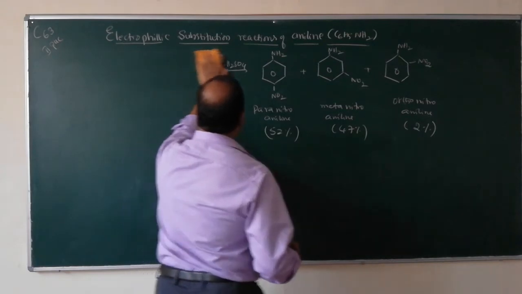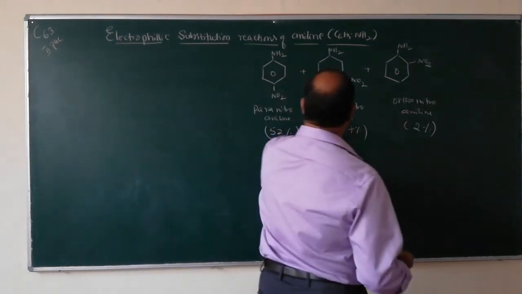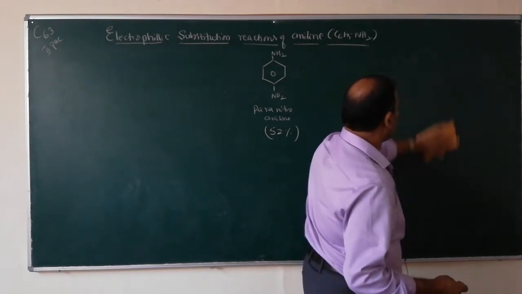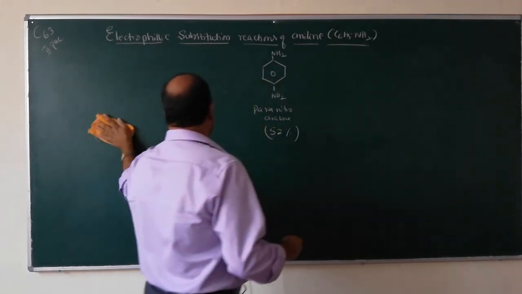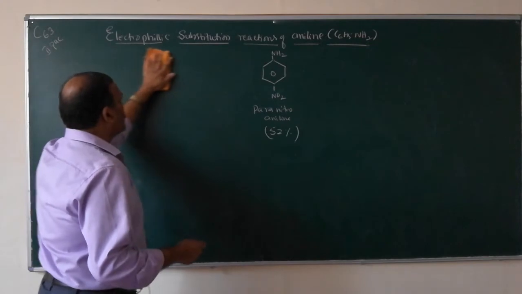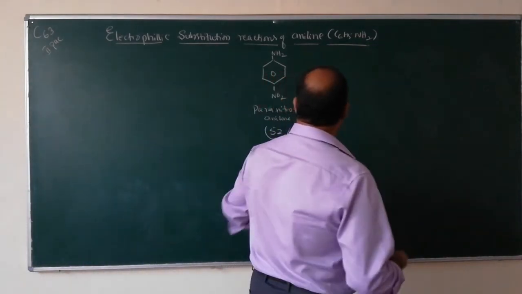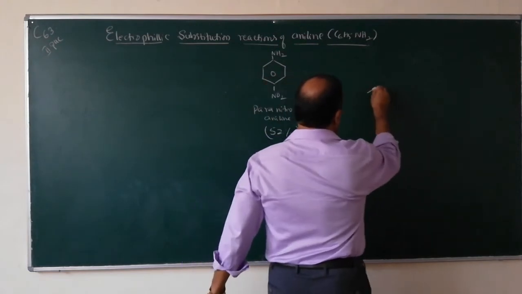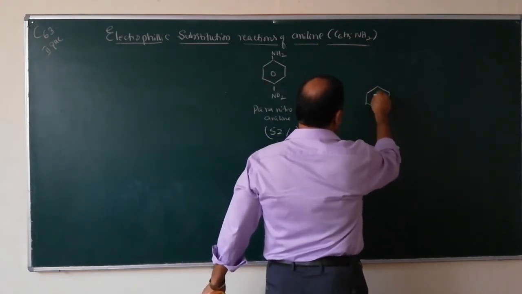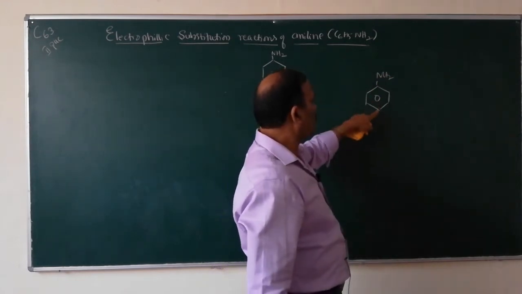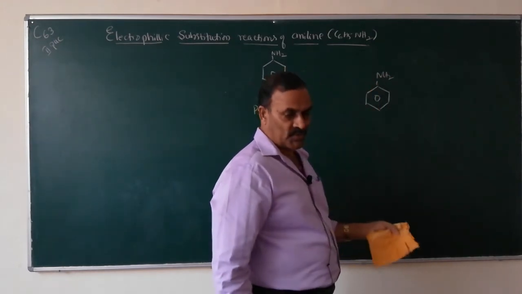How can we get mono substituted derivatives? Say, for example, if I want only para-nitroaniline or para-bromoaniline, that can also be done. How can it be done? In aniline, the NH2 group is an ortho and para directing group.